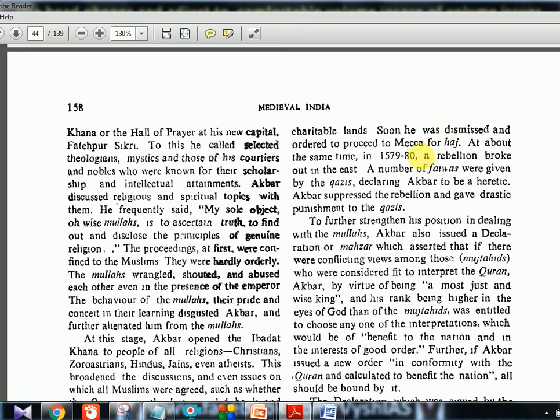At about the same time, in 1579-80, a rebellion broke out in the east. A number of fatwas were given by the Qazis declaring Akbar to be a heretic.